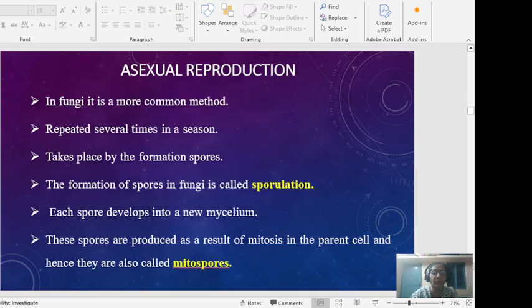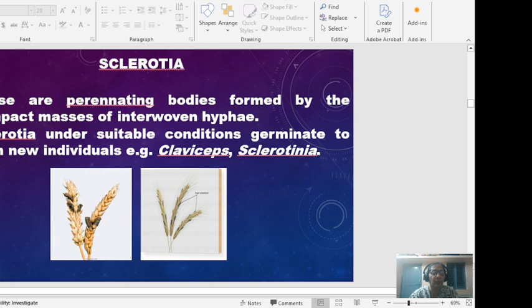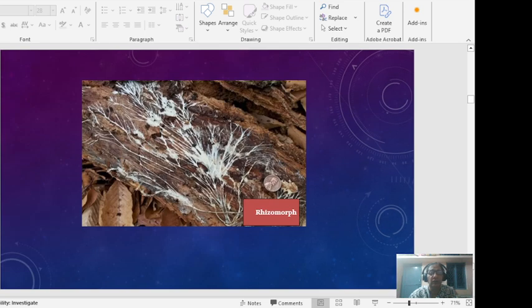Under unfavorable conditions they remain dormant, but with the onset of favorable conditions, these rhizomorphs resume growth and give rise to new mycelia and may give rise to fruiting bodies. So these are the root-like structures being formed, which we call rhizomorphs.